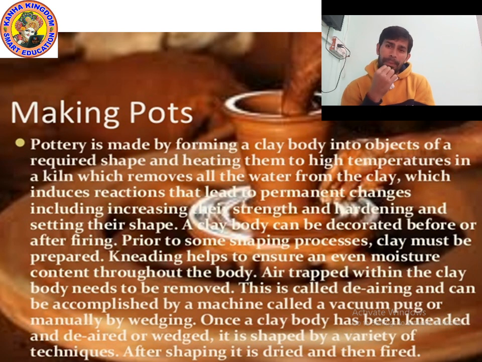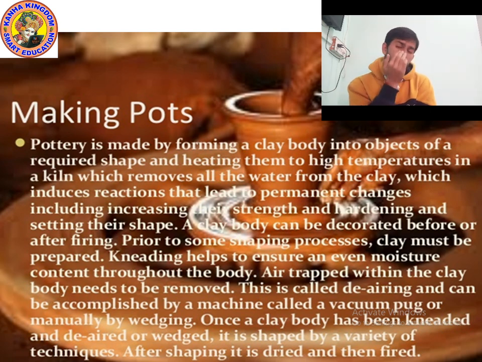To prepare this, first we need clay, just like we need flour. Then we make things using an old device which rotates, in which we make different types of things. Air trapped within the clay body needs to be removed. Yes, air also needs to be removed. This is called de-airing and can be accomplished by a machine called a vacuum pug or manually by wedging.